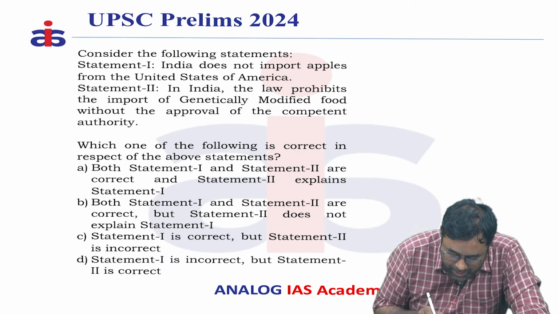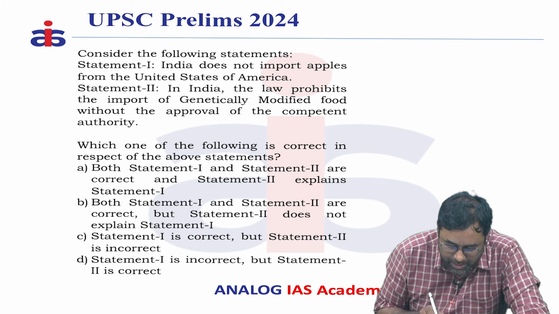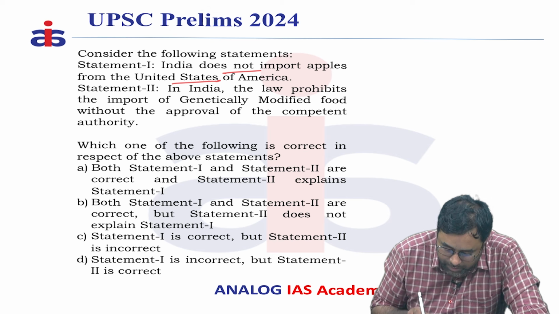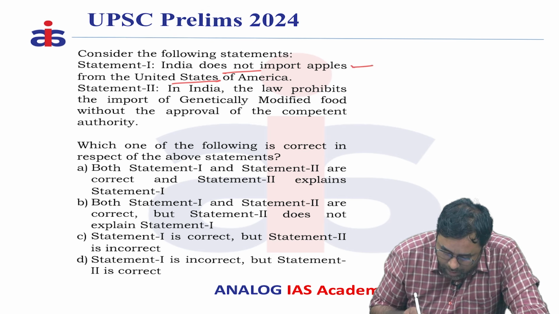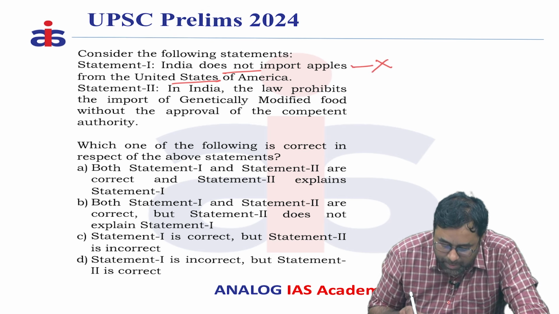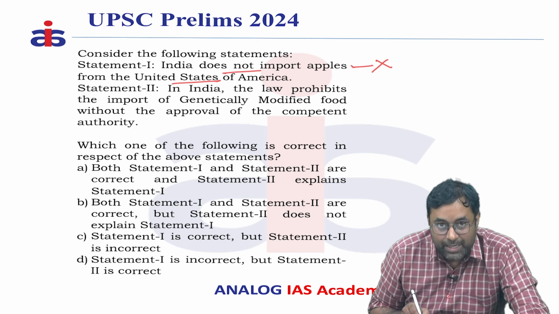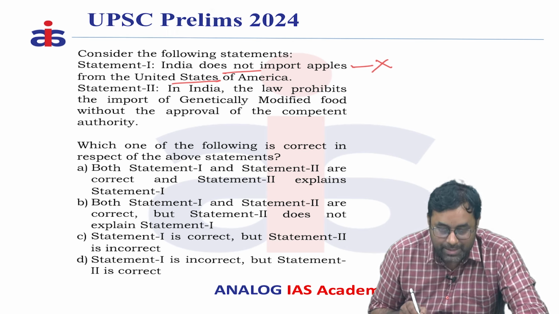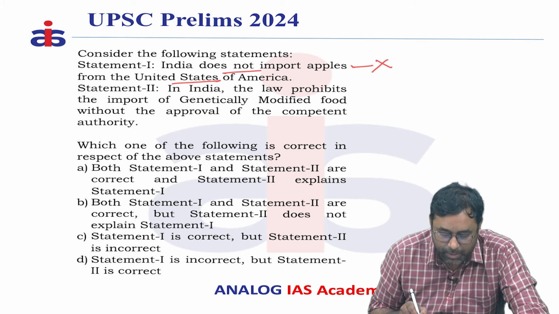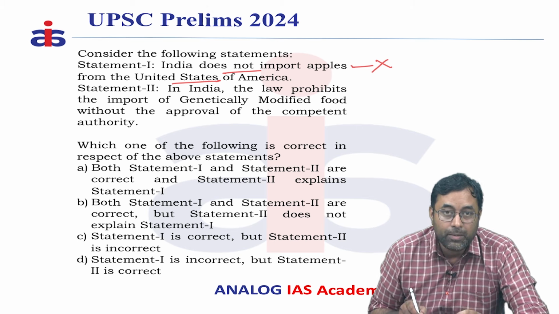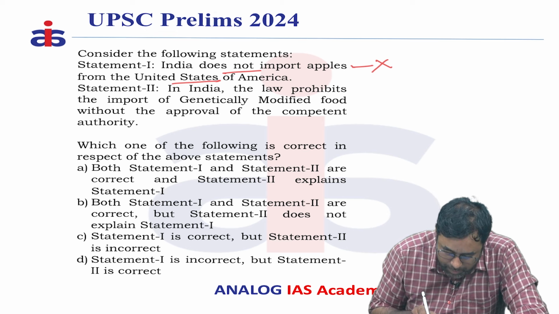So next question, consider the following statements. Statement 1 says that India does not import apples from the United States of America. This first statement itself is wrong, because India is importing apples from America, and if you see the last 3 months it has increased 40 times due to reduction in certain taxes or duties by the Indian government. So this statement is wrong.